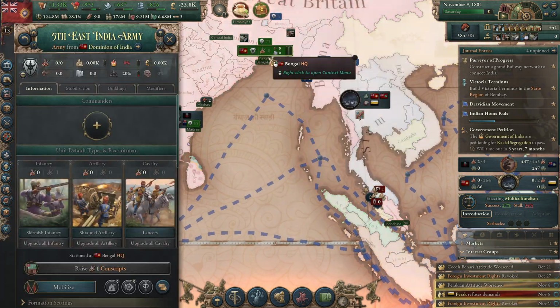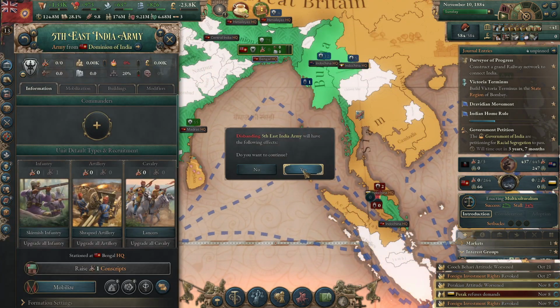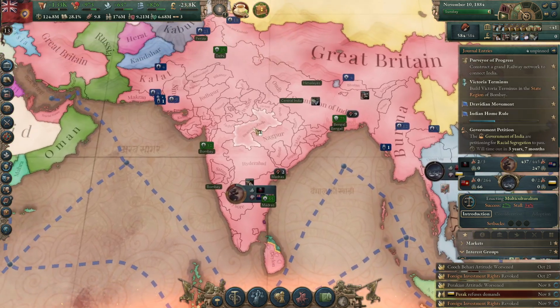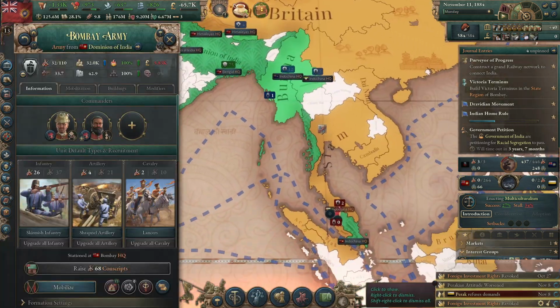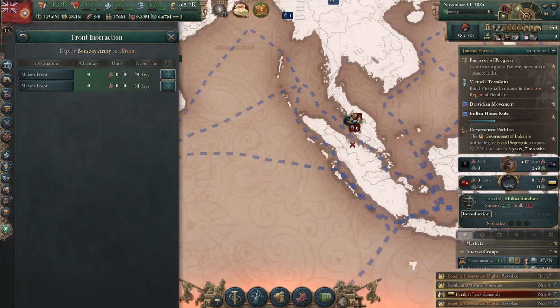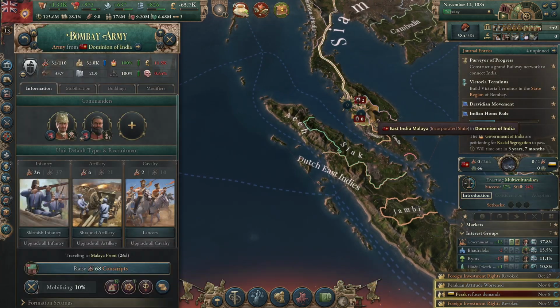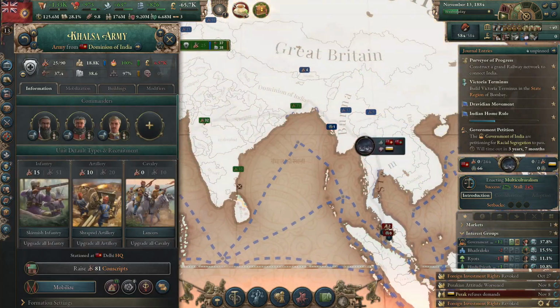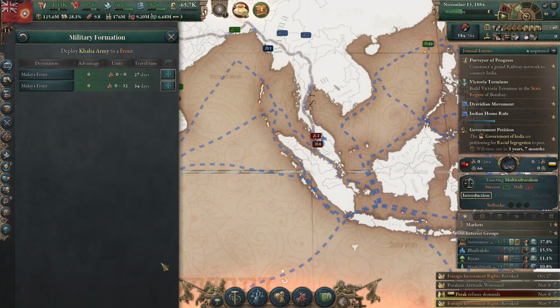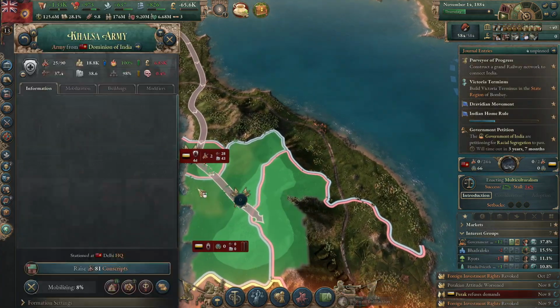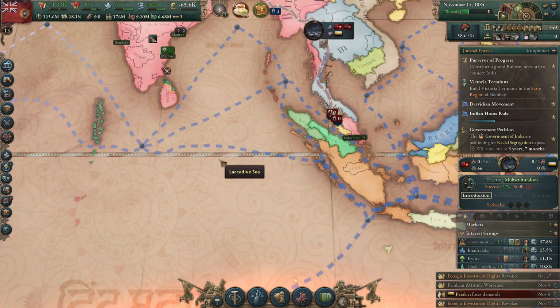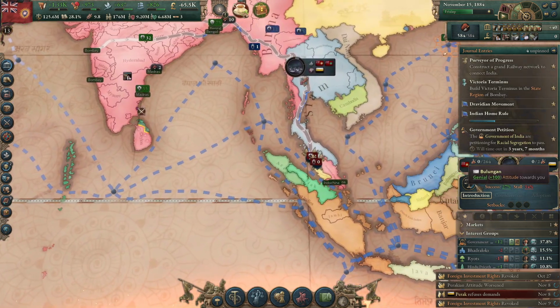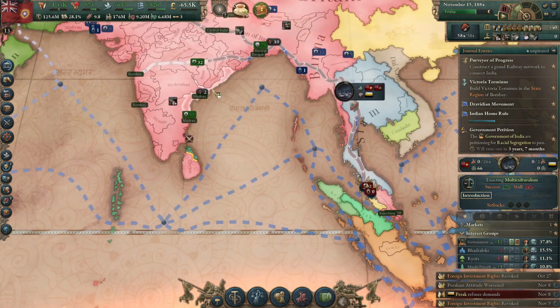Alright, we'll just close out the 5th East India Army. And we're just going to put the Bombay Army on the front here. I got 2 fronts. Unreasonable. Fine, I'll put the Khalsa Army on the other. We'll force them to fight a 2-front war. That's right, that's what we want to do.